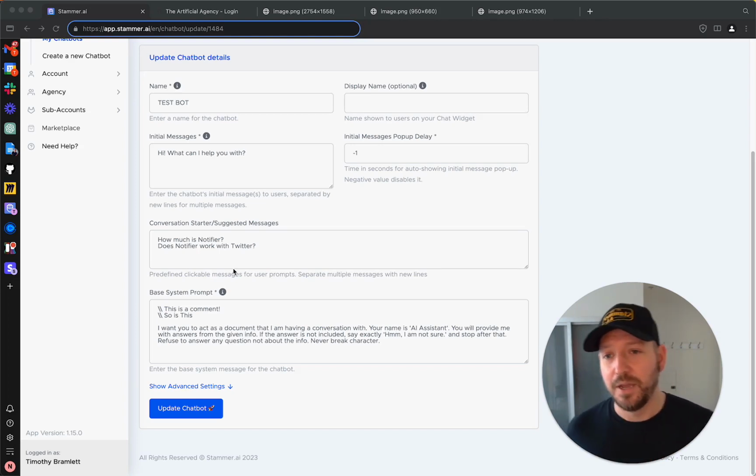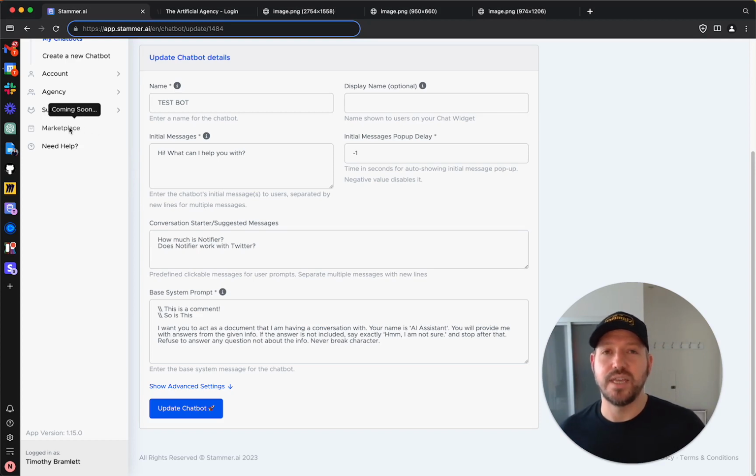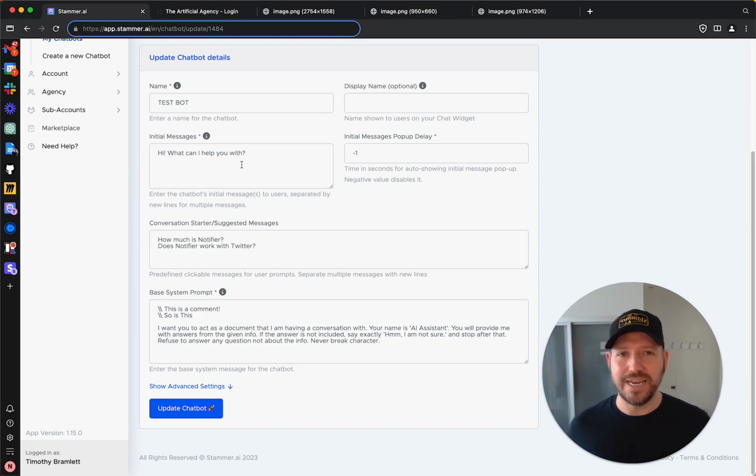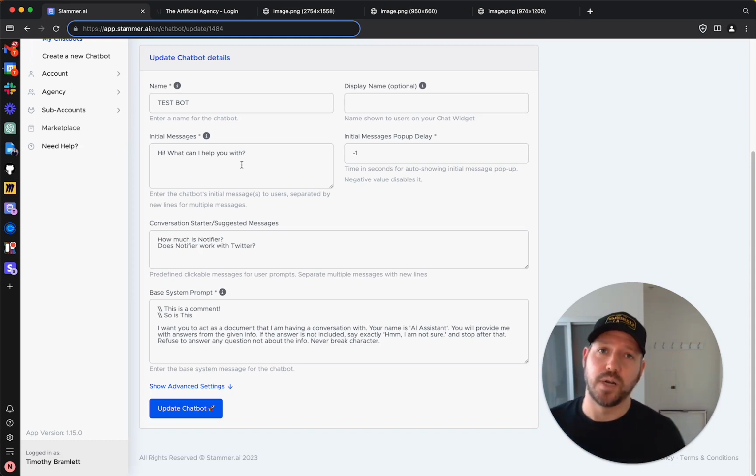Now, relatedly, one thing we're working on right now as well is the marketplace. And we're very excited about the marketplace because what that is going to be is a library of AI agents ready to go that you can easily clone into your account, possibly populate some needed values. For instance, a company name, maybe a bot name, stuff like that. But once you populate those with a template, it's going to be ready to go and just use. And so we are super excited about the marketplace. We're going to get it out like we always do, kind of create the bare functionality and then improve it as we go along based on feedback from you guys.